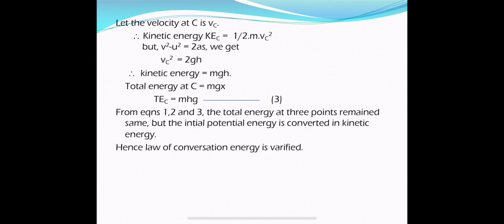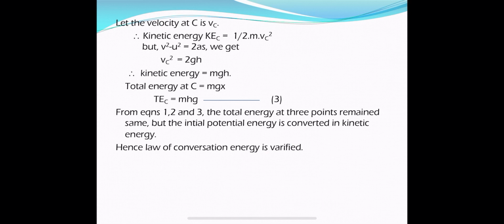So let us find the value of vc square now. Similarly as we did in the case of point B, what did we do there? The initial velocity is considered as 0, acceleration a is equal to g, and final velocity is Vb. Similarly here also, the initial velocity of the object when it started its journey at point A is equal to 0.